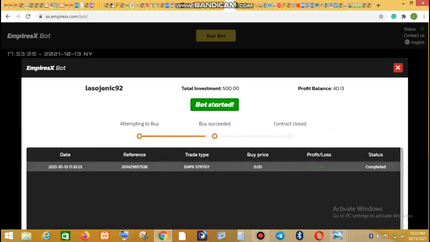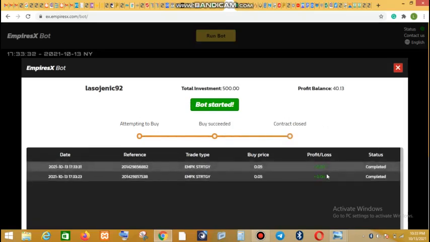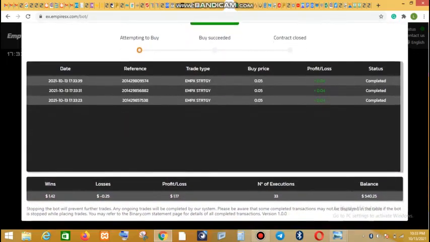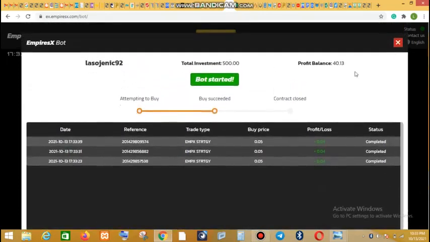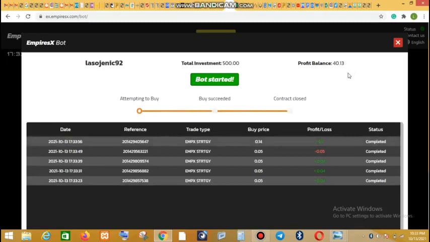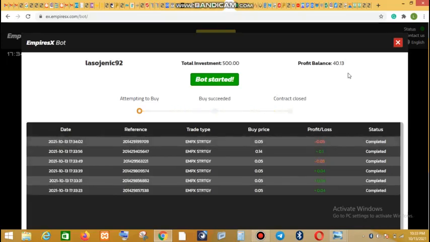As you can see, the bot is now running, and this is how it's going to run for the next 10 to 15 minutes until my 1% is achieved for today. You can see what I've made so far. The capital is $500, and the profit here right now is $40. This is just for 8 days of trade, because 1% of my capital is what I achieve on a daily basis, which is $5. That is how you get your $5 on a daily basis.